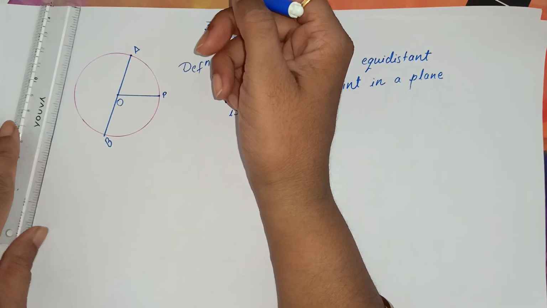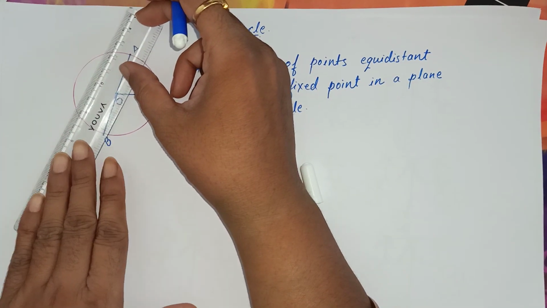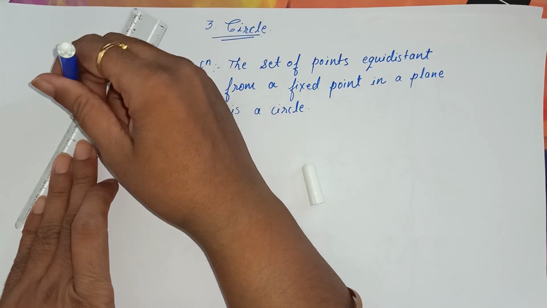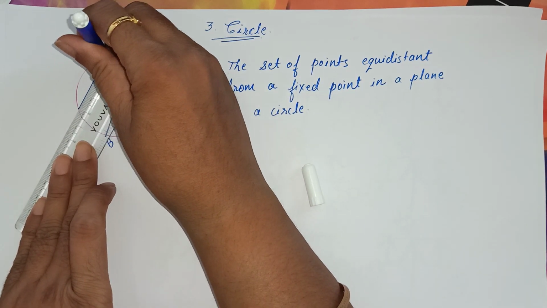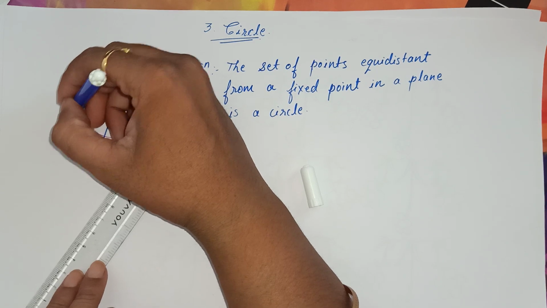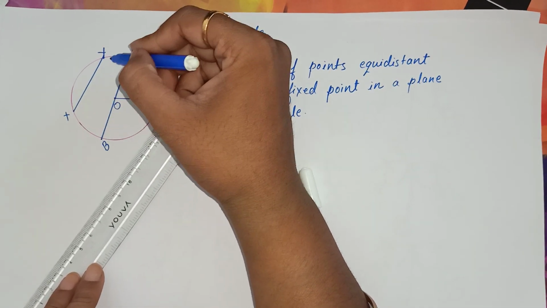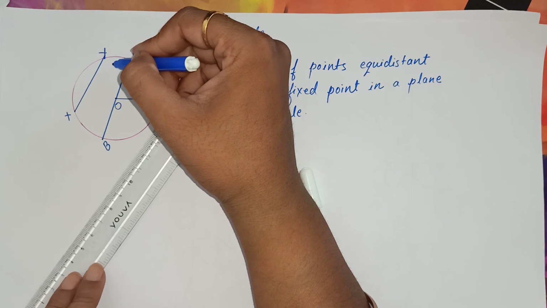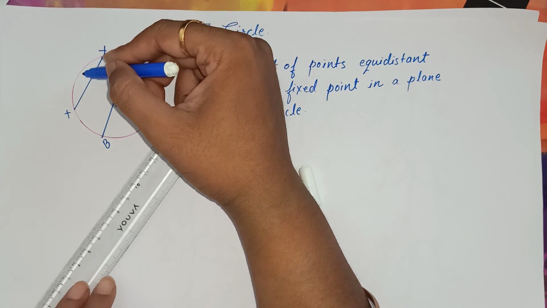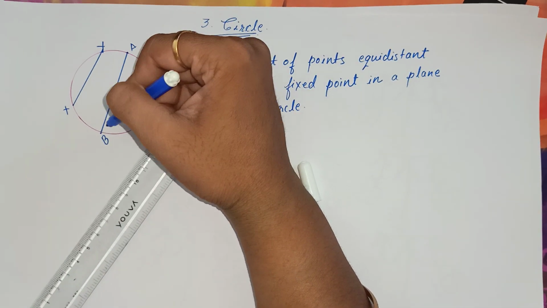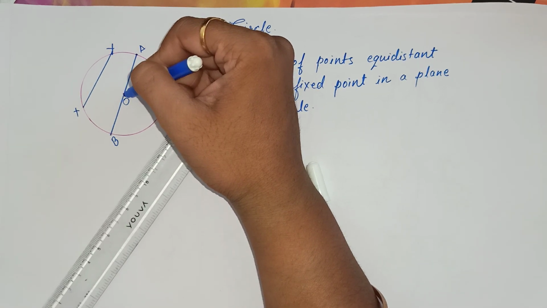Okay, and what is called a chord? I hope you remember. I'll take another 2 points, say X and Y, and I join them, then it forms a chord of the circle. The difference between diameter and chord is that the diameter passes through the center of the circle.